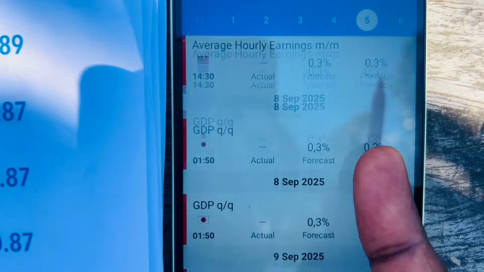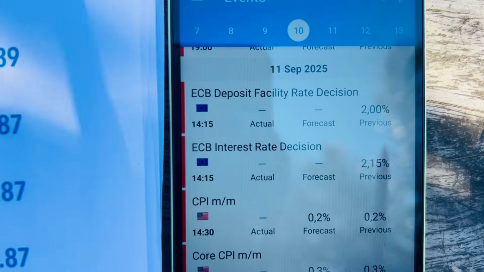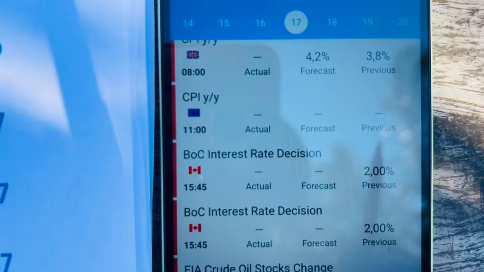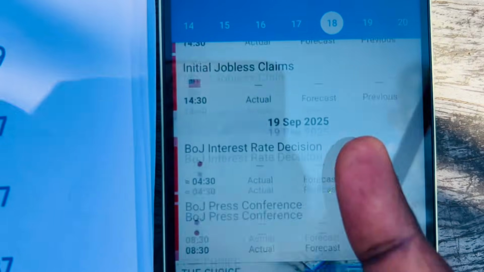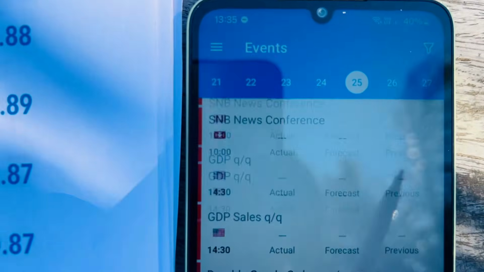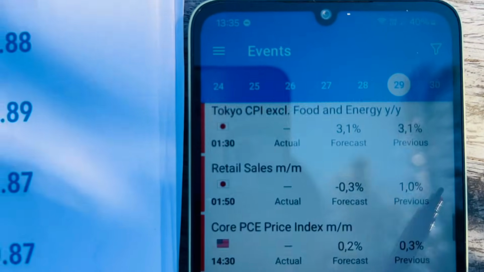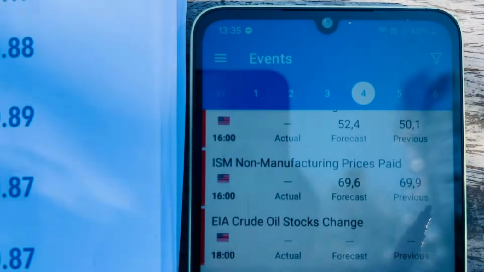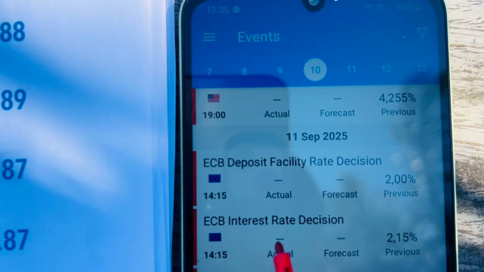So let me show you the news that we're looking to trade next month, and I will trade them with you. These are not the news. These are not the ones that I'm talking about. Let's look for the news that I want you to trade next month. And these are the ones that do move. I like to trade interest rate. Let me show you the ones that I will trade with you. We'll trade together. So we must have them somewhere here. I think we did pass them. It's supposed to be around 1st of September. I will trade them with you. These are the interest rates that are good to trade.